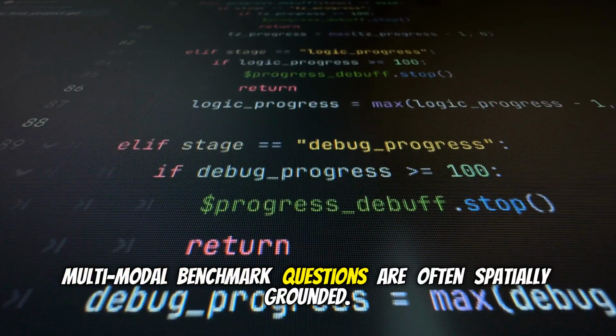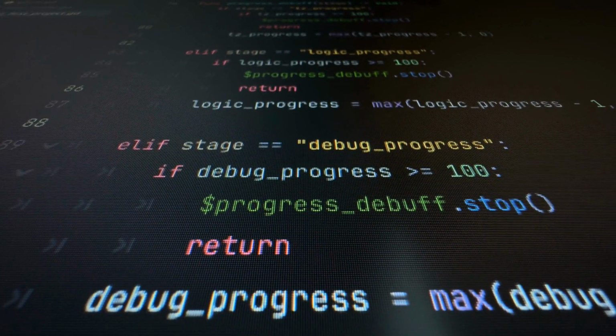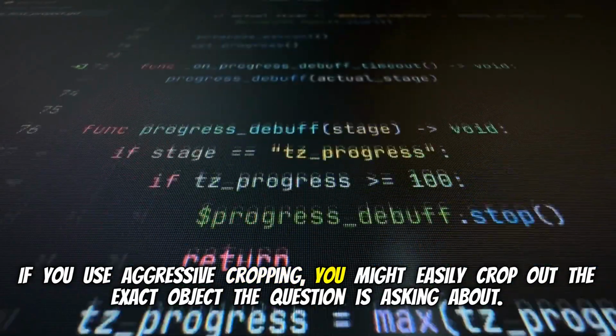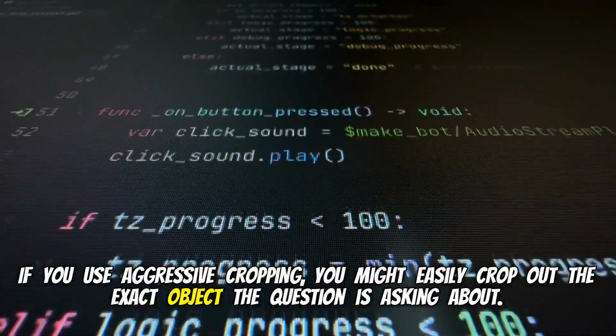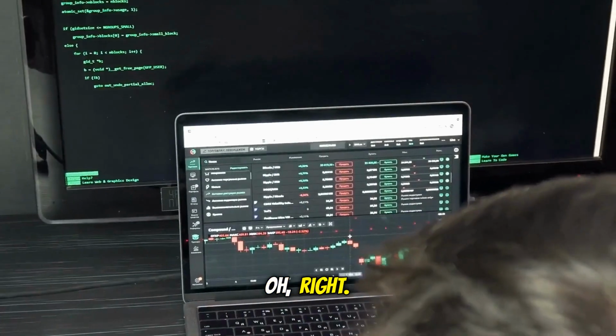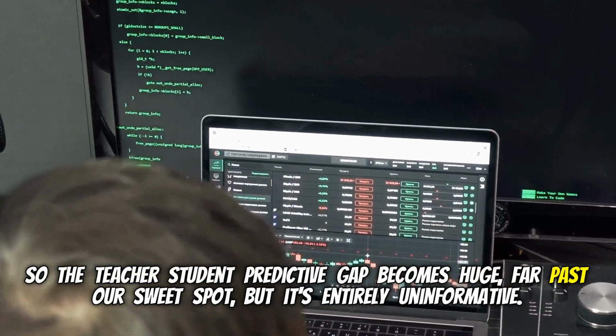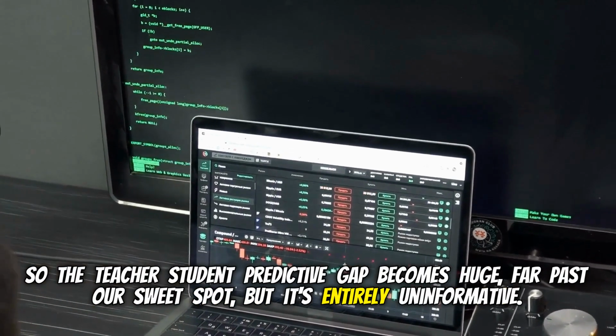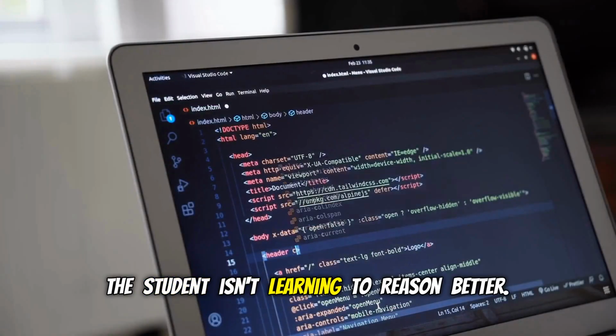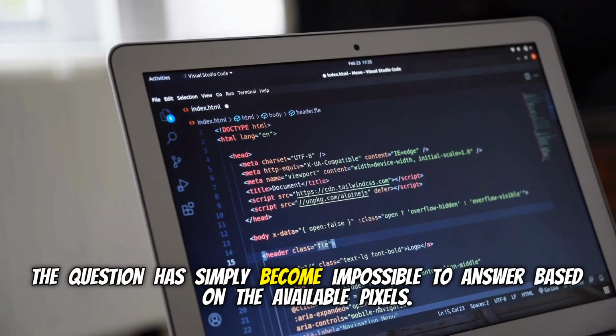Multimodal benchmark questions are often spatially grounded. If you use aggressive cropping, you might easily crop out the exact object the question is asking about. Oh, right. So the teacher-student predictive gap becomes huge, far past our sweet spot, but it's entirely uninformative. Yeah. The student isn't learning to reason better. The question has simply become impossible to answer based on the available pixels.